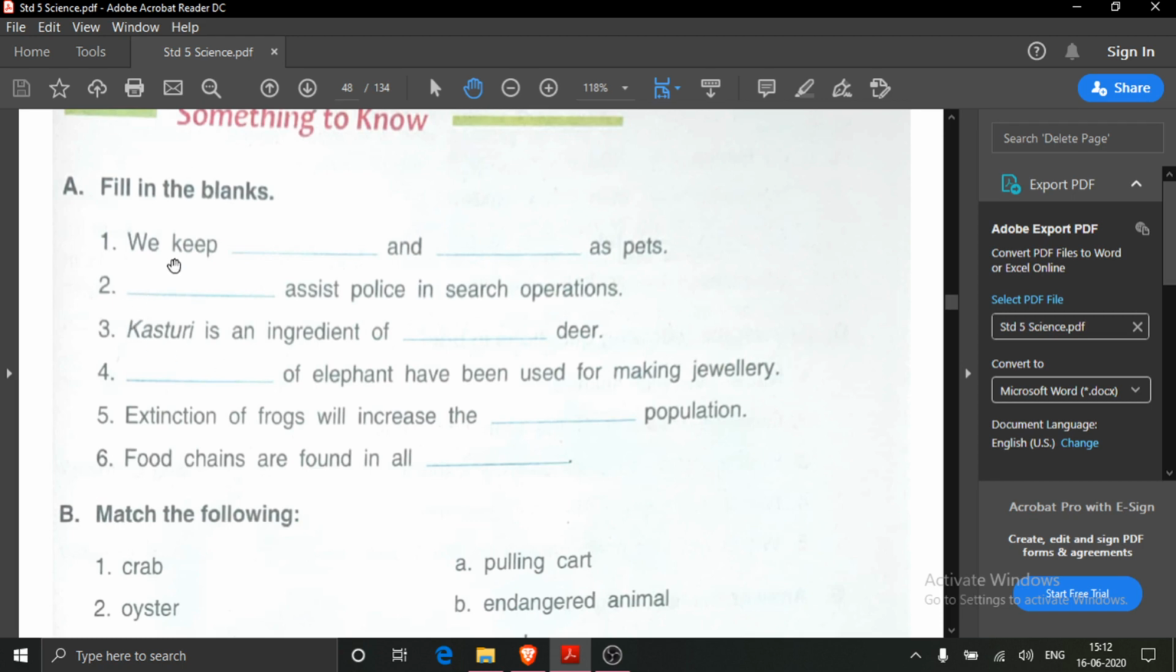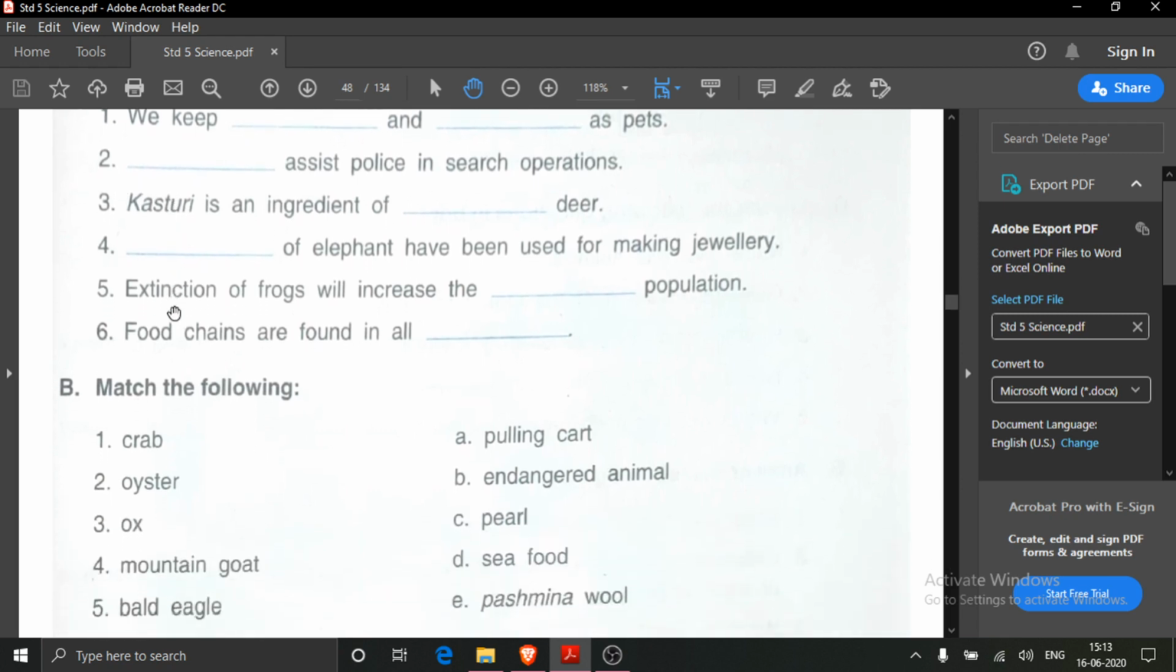First one is, we keep dash and dash as pets. What will be here? We keep birds and animals as pets. Second one is, dash assist police in search operations. What assist police in search operations? Dogs assist police in search operations. Then third one is, Kasturi is an ingredient of which deer? You have read just now. What will you write? Kasturi is an ingredient of musk deer.